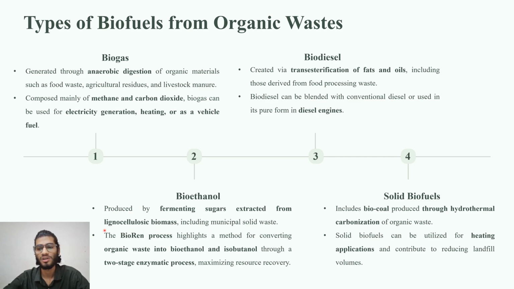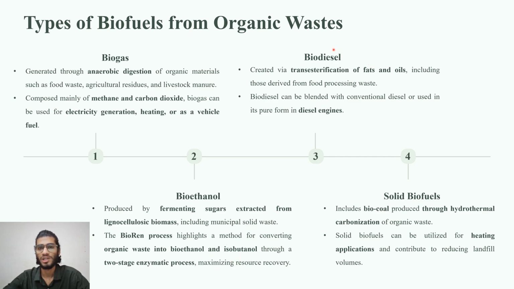The feedstock contains lignocellulosic components, which are later converted into free sugars, and then that sugar is fermented to produce bioethanol. An example is the BioRen project or BioRen process, a two-stage enzymatic process which converts organic waste into bioethanol and isobutanol.